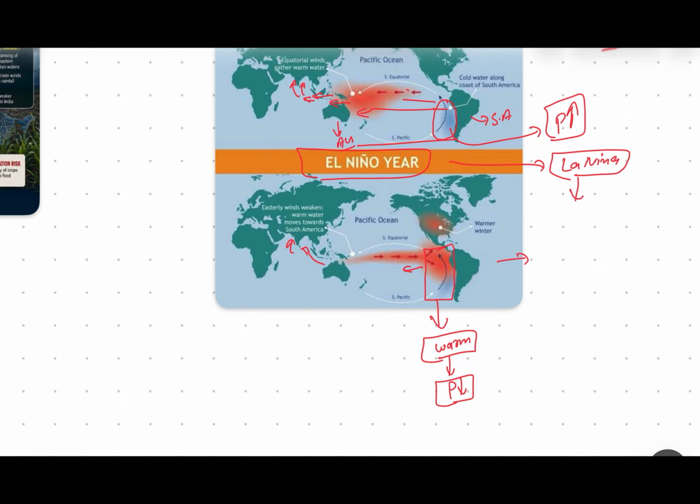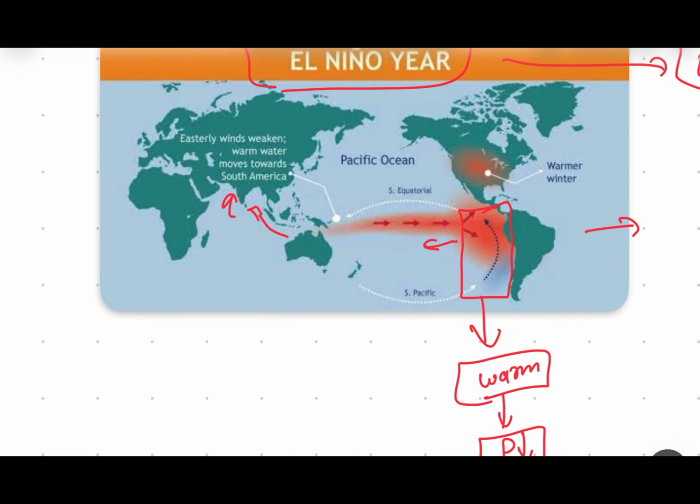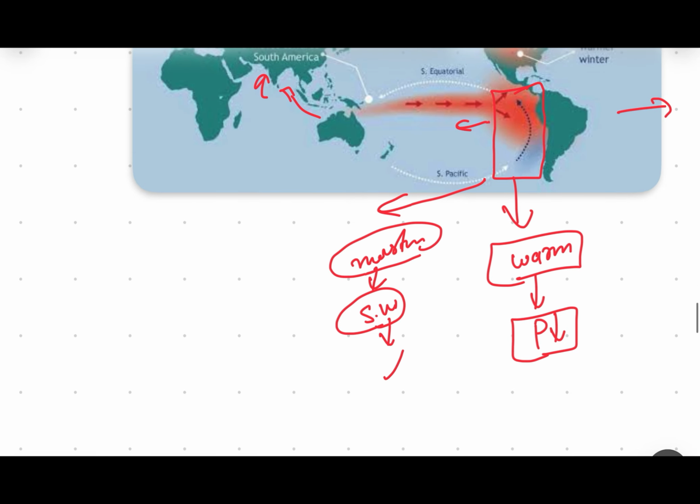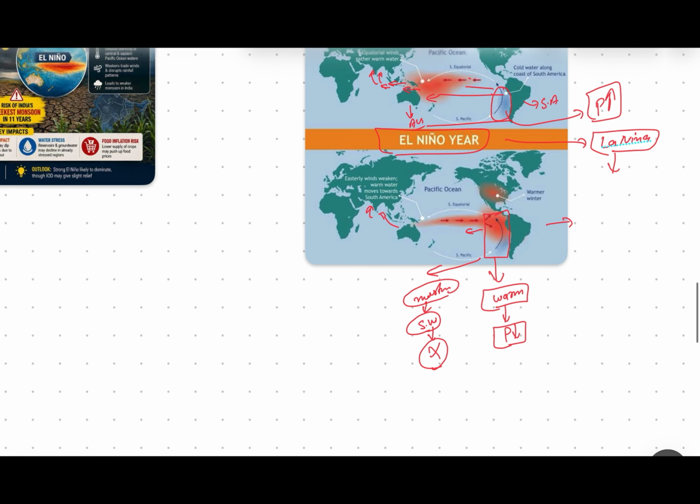The moisture which the southwest oscillation, or these kind of winds, used to carry with themselves to the Indian subcontinent is not there. When there is an El Nino year, the rainfall we receive in the normal year from these winds, which come through the Pacific Ocean, cross Australia and pass through the Indian Ocean to the Indian subcontinent, is missing.